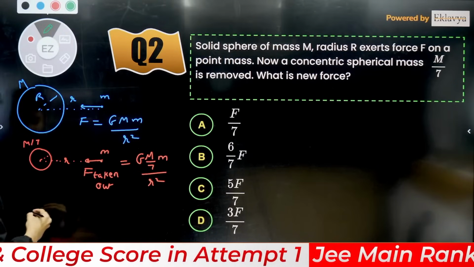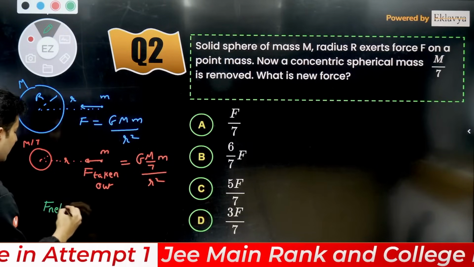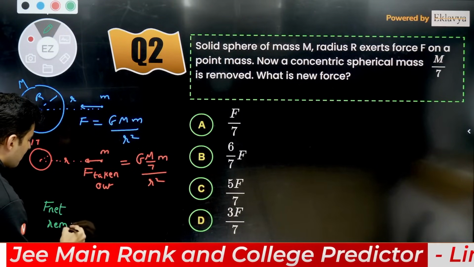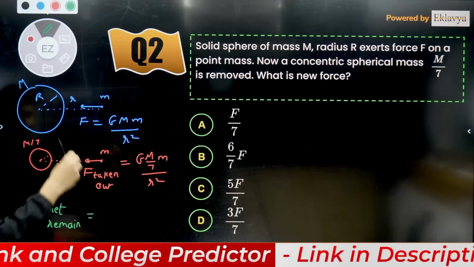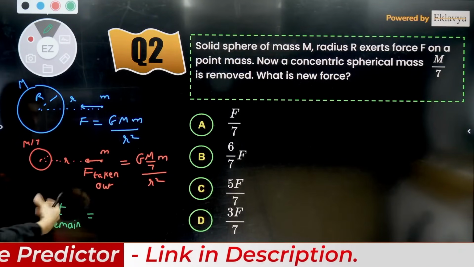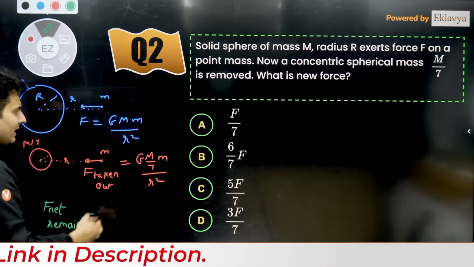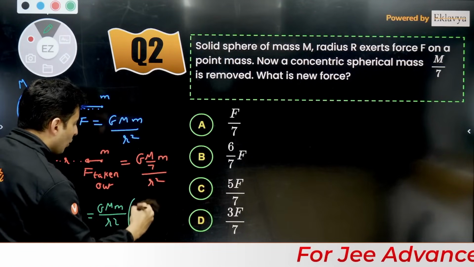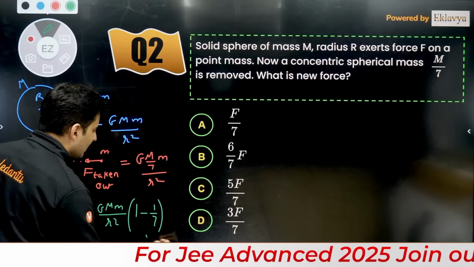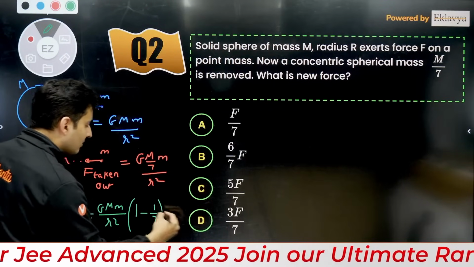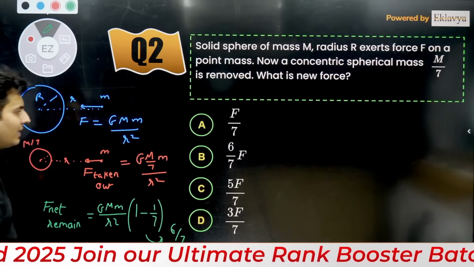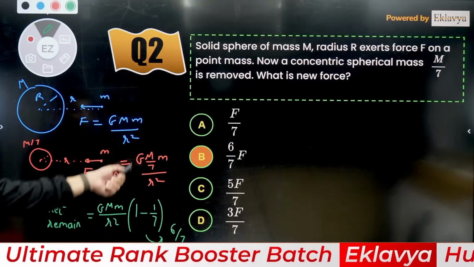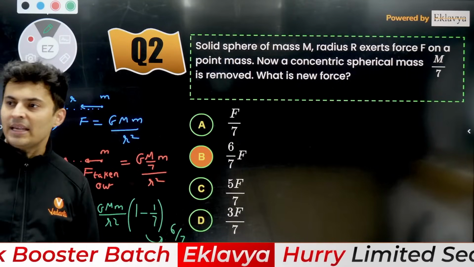What is the net force which will be remaining? This minus this. So it will be G m m by r square, 1 minus 1 by 7. This is nothing but 7 minus 1 is 6, so 6 by 7. So option B seems to be correct. Just check this out. Option B.